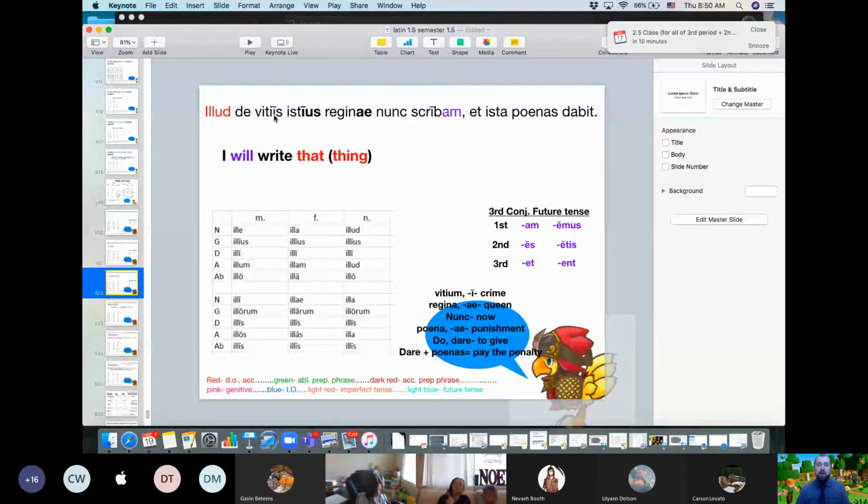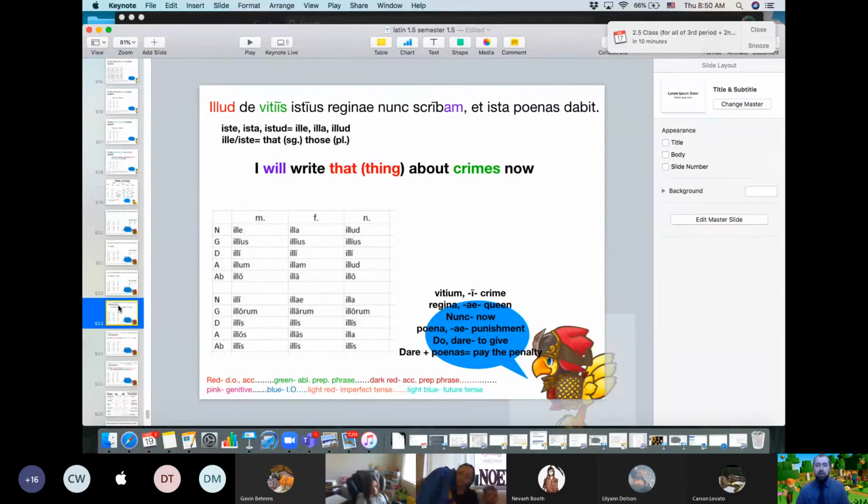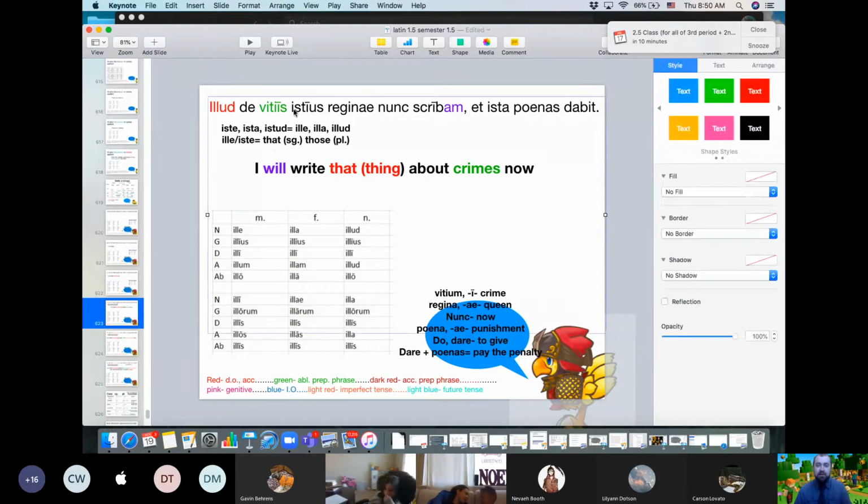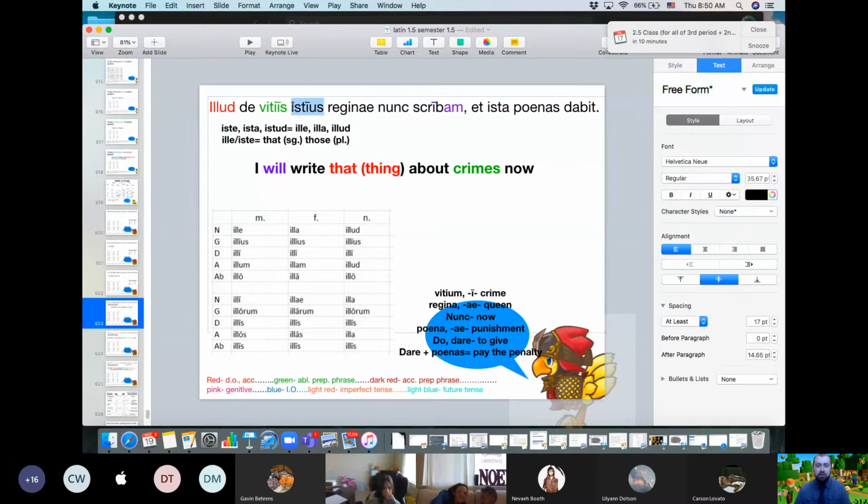This is actually crime, so I will write that thing about the crimes, and now I can go anywhere. Then istius reginae. Remember, istius is the same as illa. This is that weird genitive, that ius genitive that is now showing up for both hic and illa and ista, but you still translate it just like illa. So it's just going to be that. These don't look like it, but istius and reginae actually are both genitive here. They're both genitive. It's kind of weird. So it's the crimes of that queen.